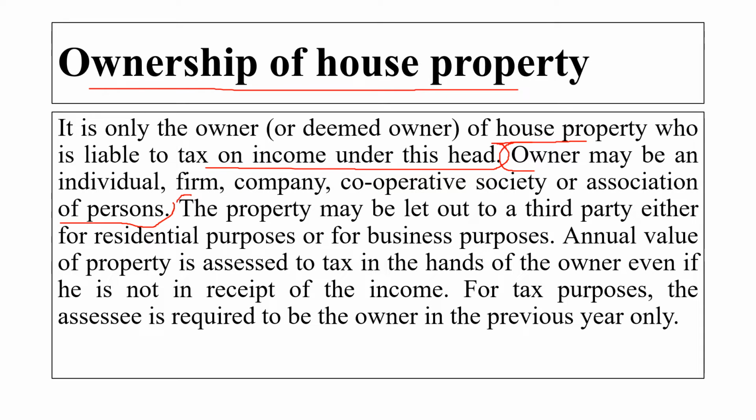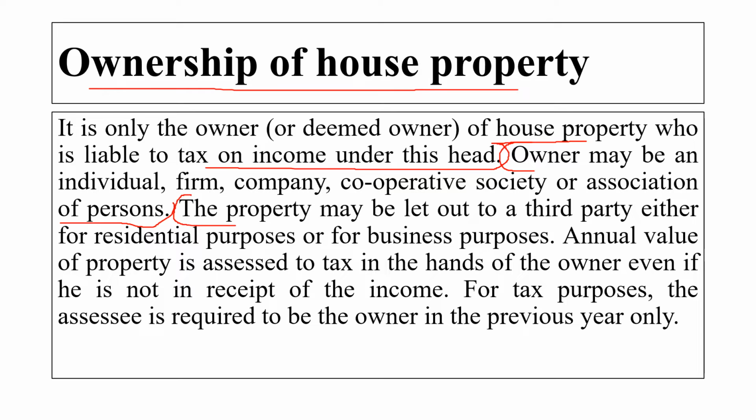Suppose I am having my house property and I give that house property to a third person as let out, for his residential purpose or maybe for business purpose. The third person might be doing some business in that house, but ultimately I am the owner of that house. So I am liable to pay tax on my house property and not the person who is using that house.